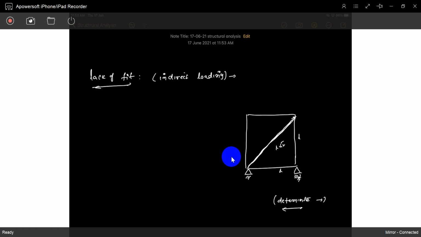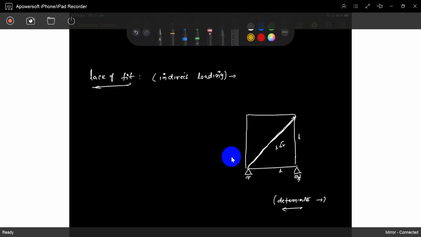So what will happen? The length has a very small increment.